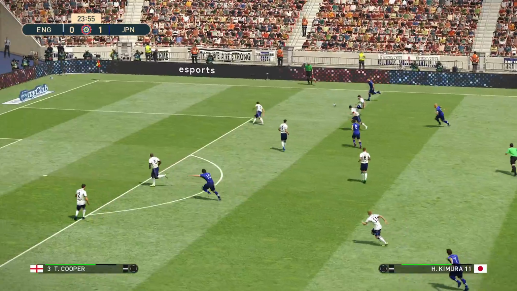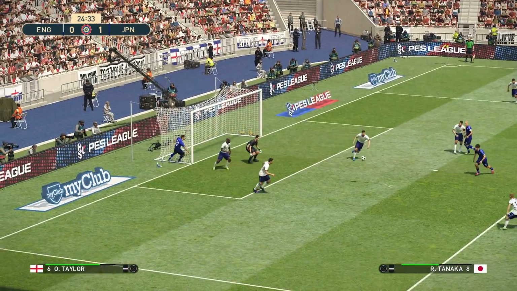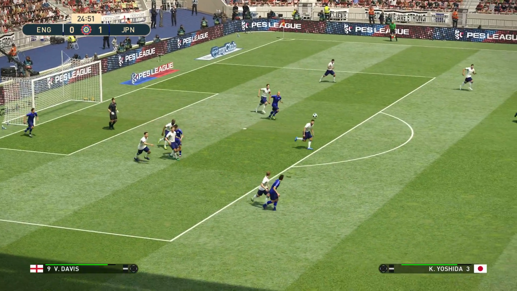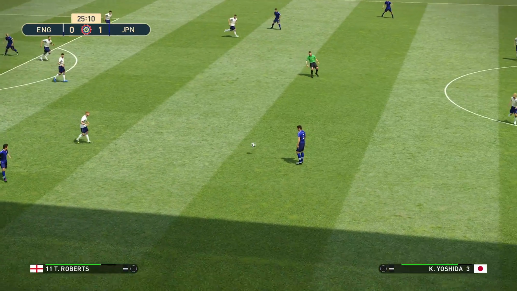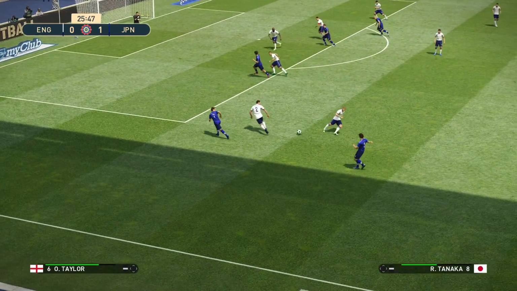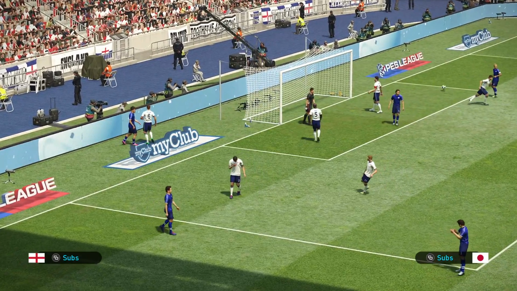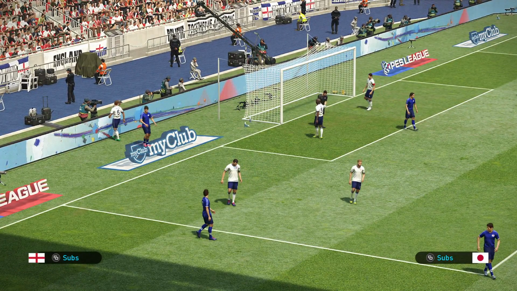Suzuki. Kimura. Kimura with cross. And it's clear up the field. Only as far as Yoshida. Here's Kobayashi. Tanaka. Well, it runs out of play. And that'll be a goal kick to England.